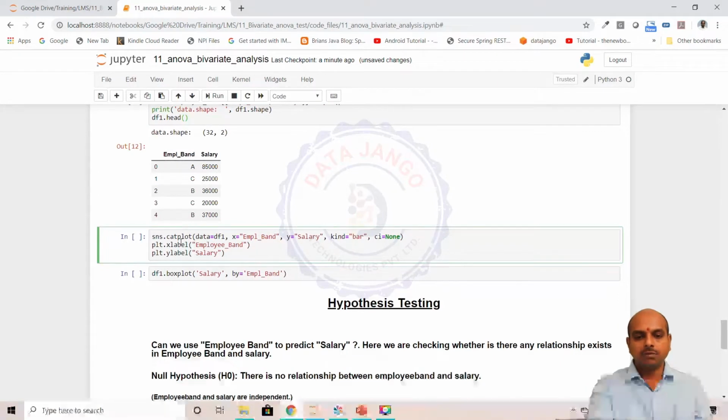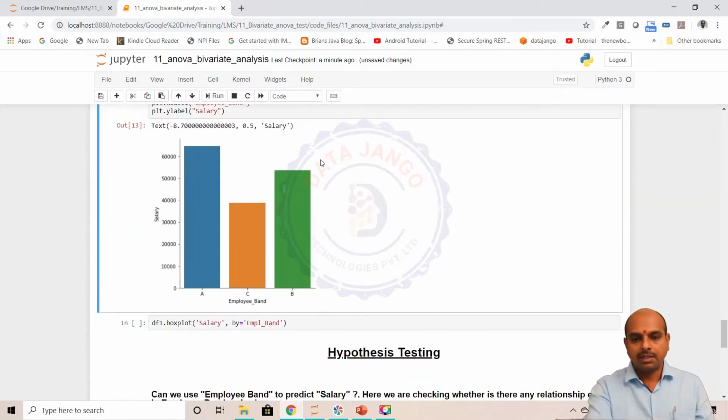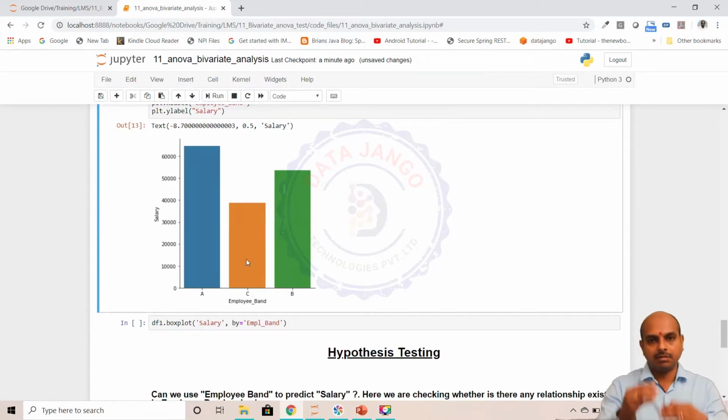If we look at the categorical plot, the visualization, there are significant differences between band A's mean salary and band C's mean salary. But when you look at C and B's mean salaries, there is a little closeness.